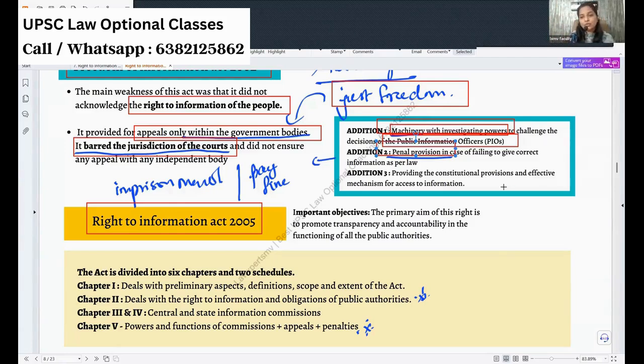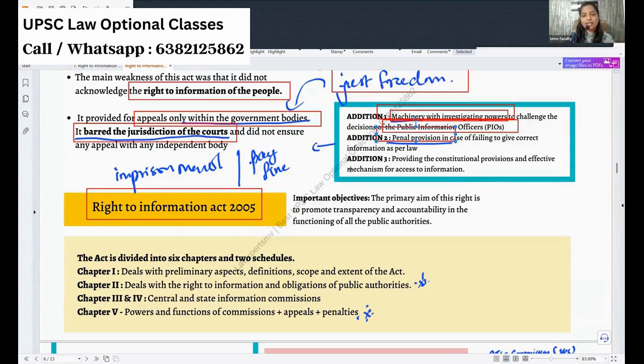And next, it also provided effective mechanisms for access to information. It was backed up by constitutional provisions. All these things you will understand when we decipher the act. So these were the additions.